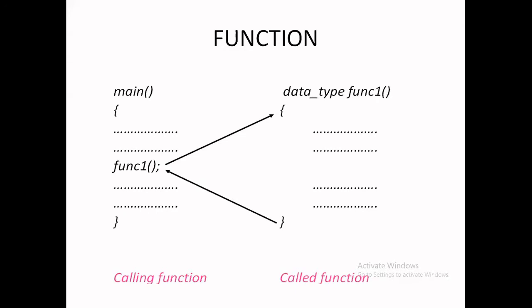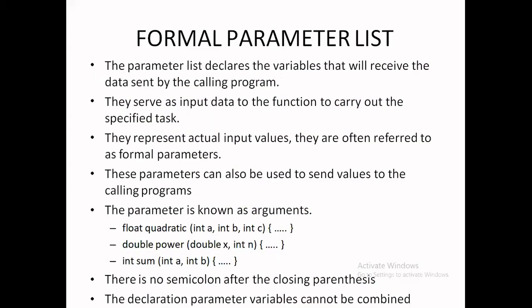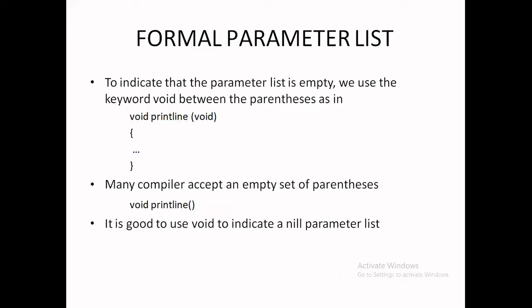Formal parameters, okay, let us check in the practice also. Actual and formal: from where we are calling the function, in the calling of the function, the parameters we are passing are the actual parameters. Next, in the called function, the parameters are copied from the calling function. So formal parameters are also called copy parameters. The copy parameters are used in the following part, so that's why we can use the name formal parameters list.